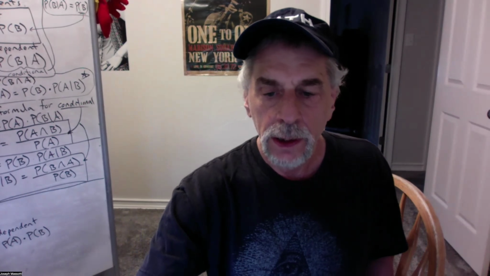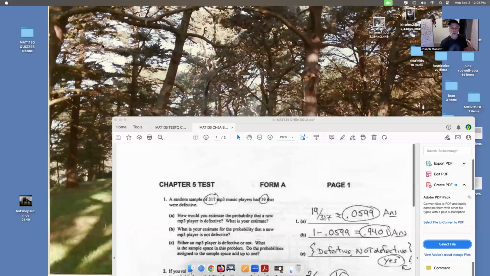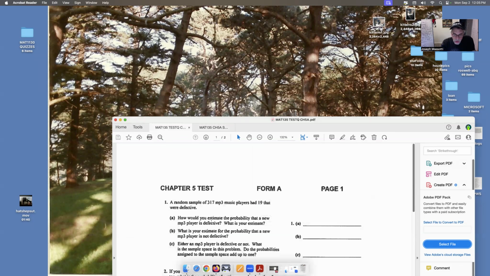I'm going to share my screen here so that we can see what's going on. All right, so these are just some old tests from old classes. And this is just a general example of probability. So let's look here at the question first.